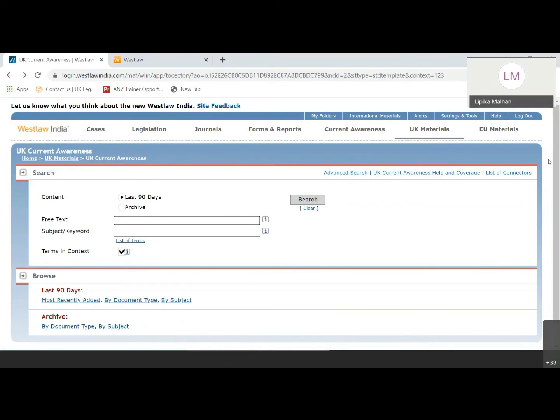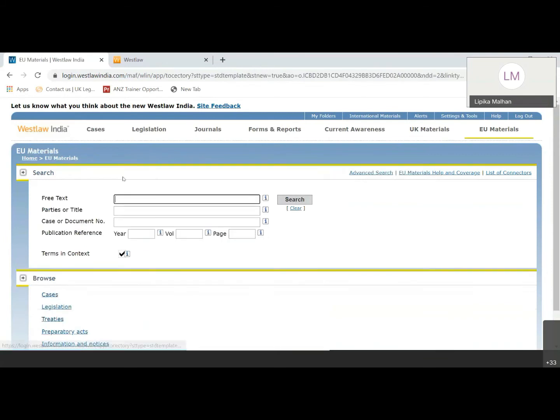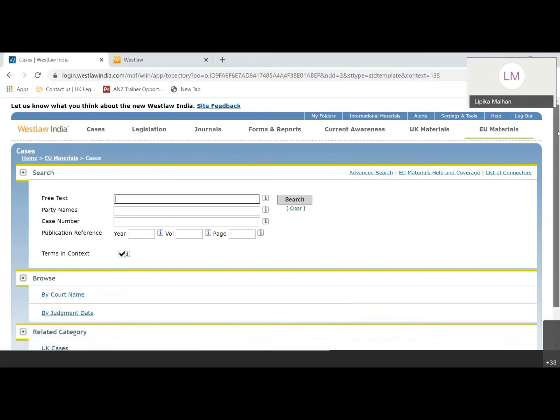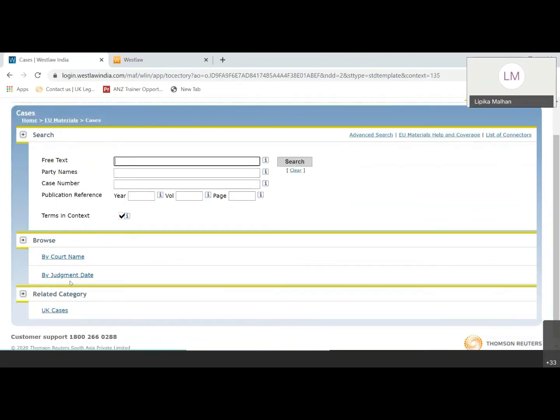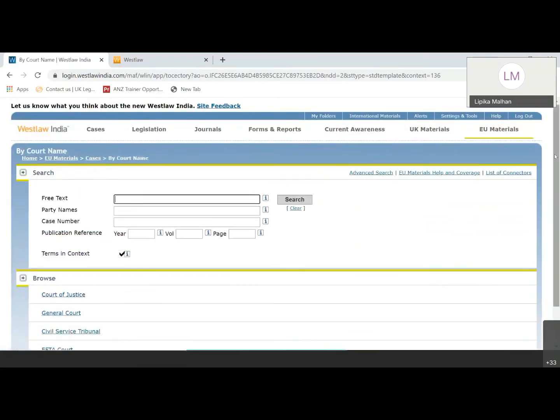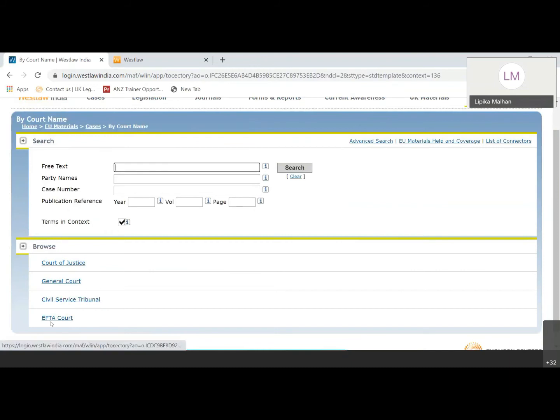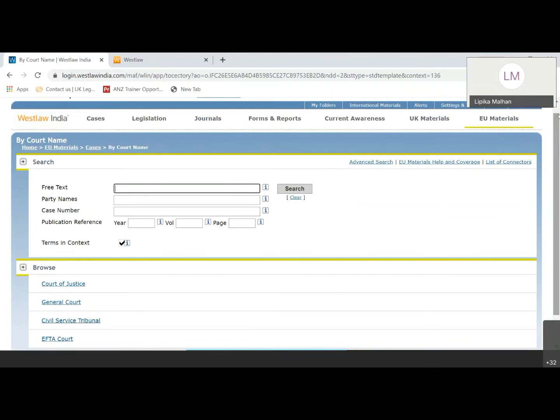The last part on this platform would be EU materials, which is more or less similar to what we have seen in India and UK, a search and a browse section. All of the details are given at the bottom. In case you are willing to see the courts which are covered here for EU materials, just click on cases here. So you can get the data arranged by court name and by judgment date. If you want to see the court names, 4 courts are covered here, which are Court of Justice, General Court, Civil Service Tribunal, and EFTA Court for EU. And you can use these search bars to search across all the materials which are available here. So this is for India, UK, and European Union, which you have seen right now.